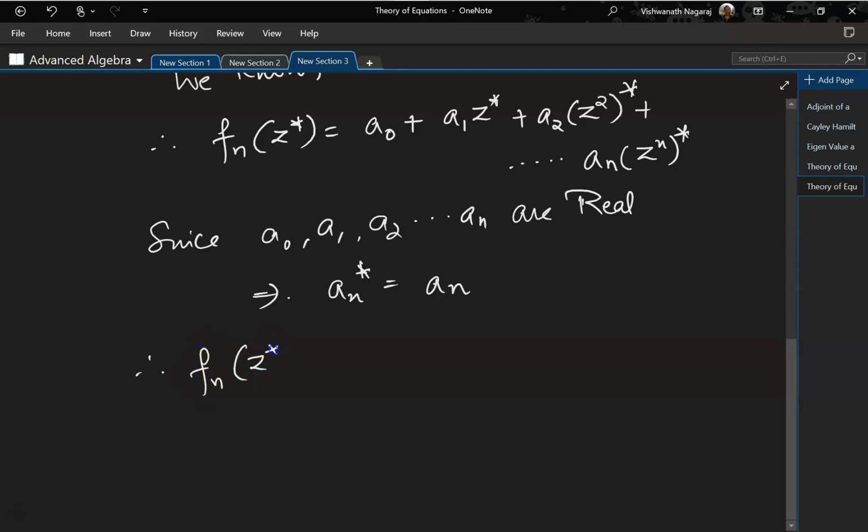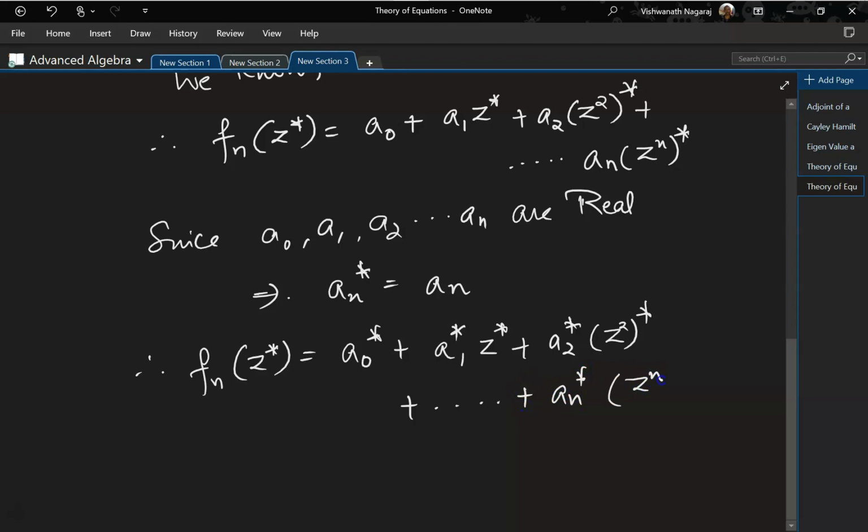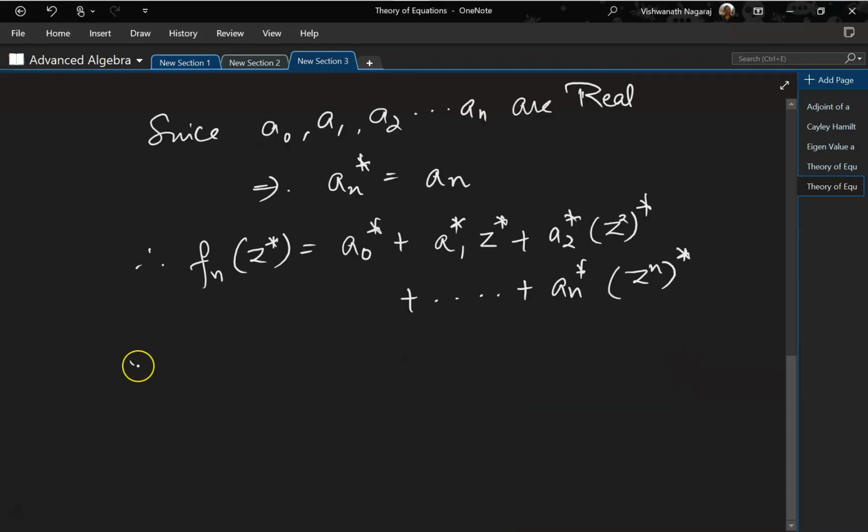So therefore f(z*) is equal to a0* + a1*z* (conjugate of a1, conjugate of z) + a2*(z²)* + and so on up to an*(zⁿ)*. Also we know (wz)* is equal to w*z*.